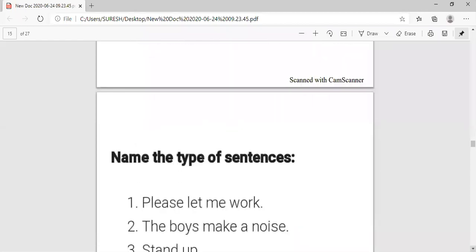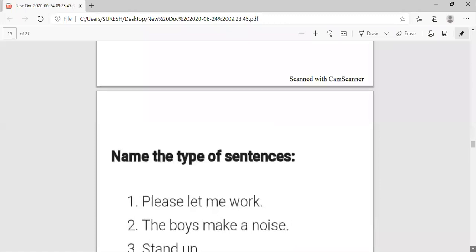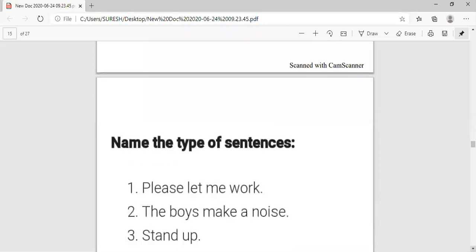Now tell me, name the type of sentences. First one: please let me work. Imperative sentence, ये कमांड दे रहा है. That you have read in class 5. Next: the boys make a noise.